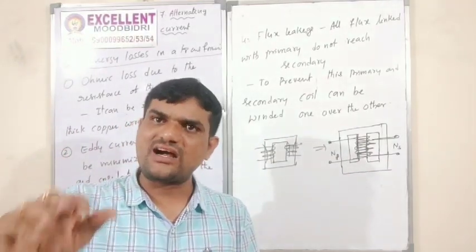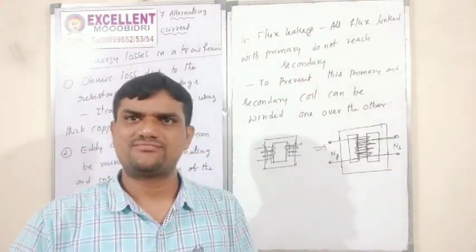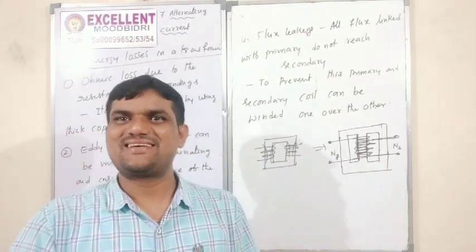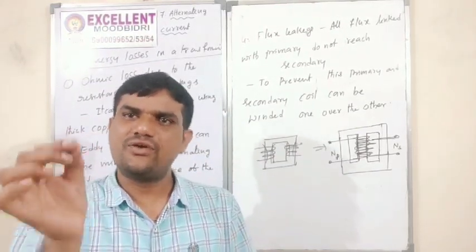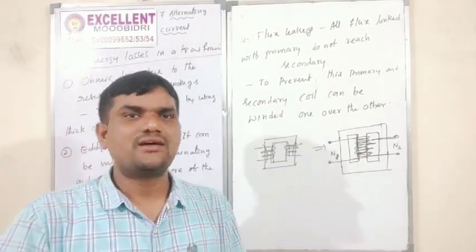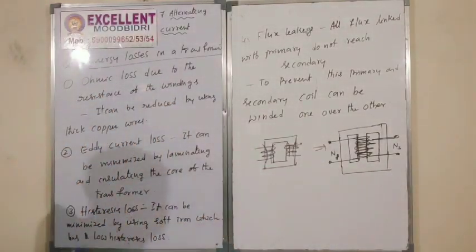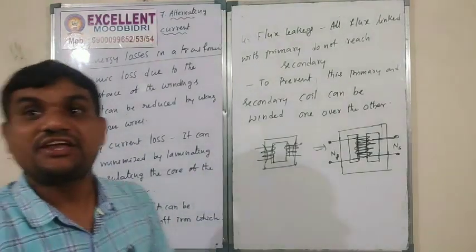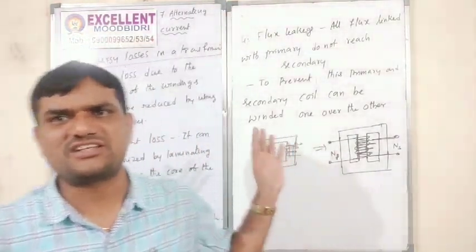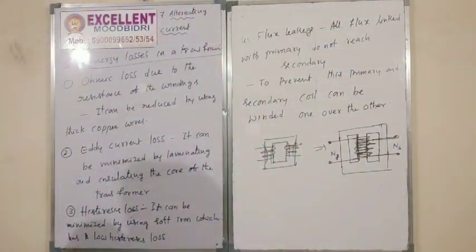If they ask how we can prevent or reduce these losses, then you also want to write how to reduce them. If they did not ask, just write the energy losses. That depends on the question only.